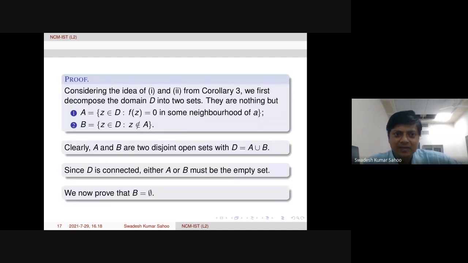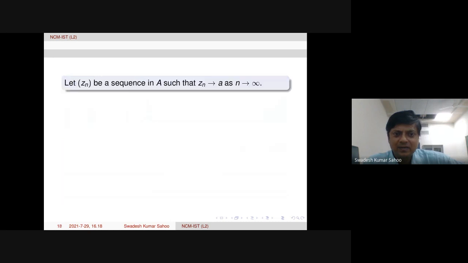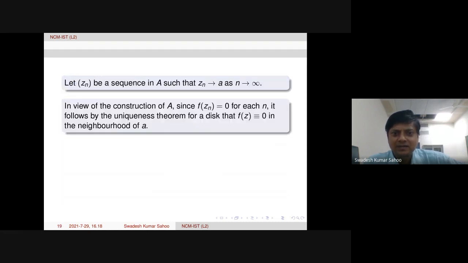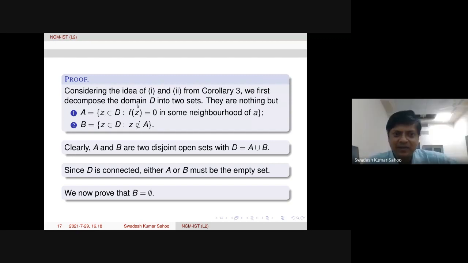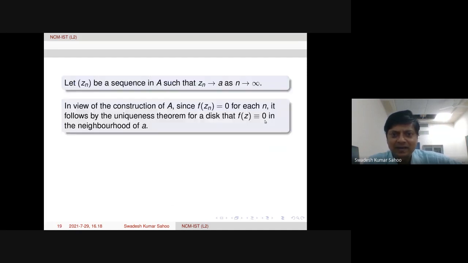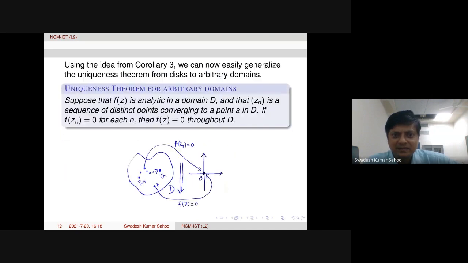So, since f of Zn is 0 for each n, therefore Zn has to be in A. So, we are not taking Zn in A actually. By definition of A, we are collecting points whenever f of z is 0 in some neighborhood of A. So, in fact, Zn should be in the neighborhood of A. Okay, so it's okay, right?